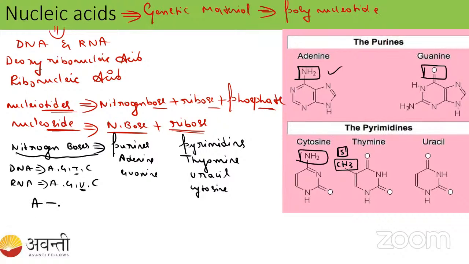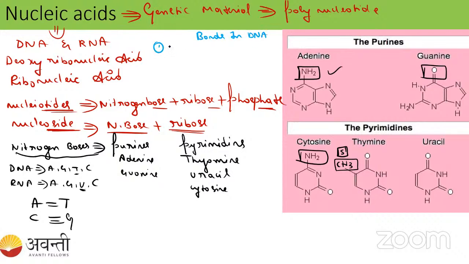So there is adenine and guanine. Between the adenine and thymine, there is a double bond, right? Adenine and thymine, there is a double bond. And between the cytosine and guanine, can you tell me? There will be the triple bond. Okay. And which are the types of bonds you can see in the DNA? So see here, the bonds in DNA.